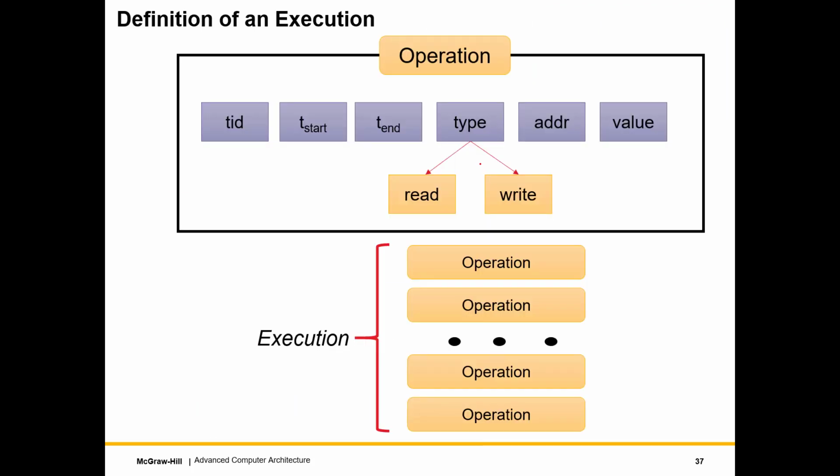So let us now define formally, based on what we have just seen, what is an execution. An execution is essentially a set of operations, just a list of operations, where an operation contains 6 fields.